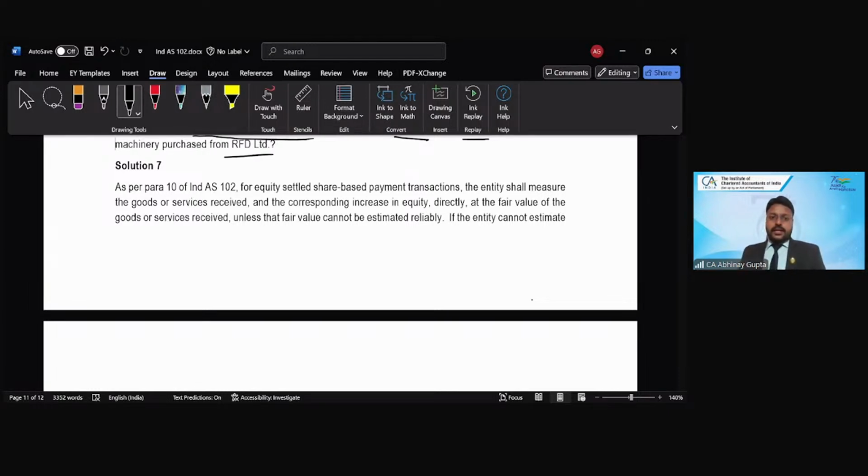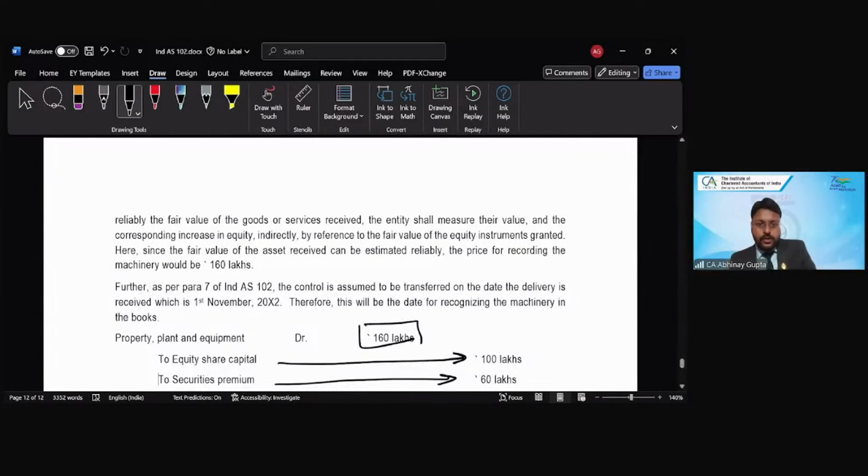So as per para 10 of Ind AS 102, for equity settled share-based payment transactions, the entity shall measure the goods and services received and the corresponding increase in equity directly at the fair value of the goods and services received, unless the fair value cannot be measured reliably. If the entity cannot estimate the fair value of the goods received, then the entity shall measure the fair value of the equity shares which they are offering in the transaction, right? But that is not the case in our case. Fair value of the machinery is given in the question, 160 lakhs.